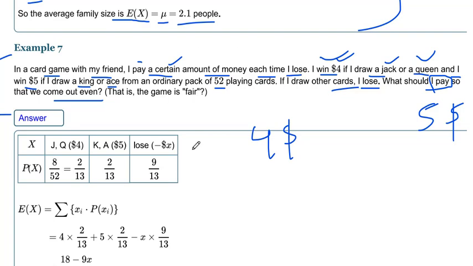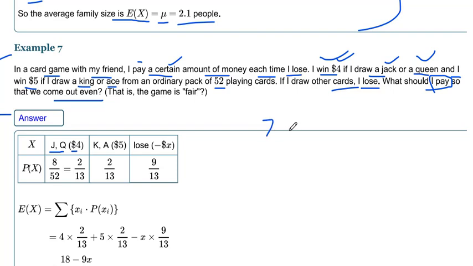Let's first find out the probabilities. If it is a random variable, and I get a jack or queen, I will get $4. What is the probability of choosing a jack or queen?